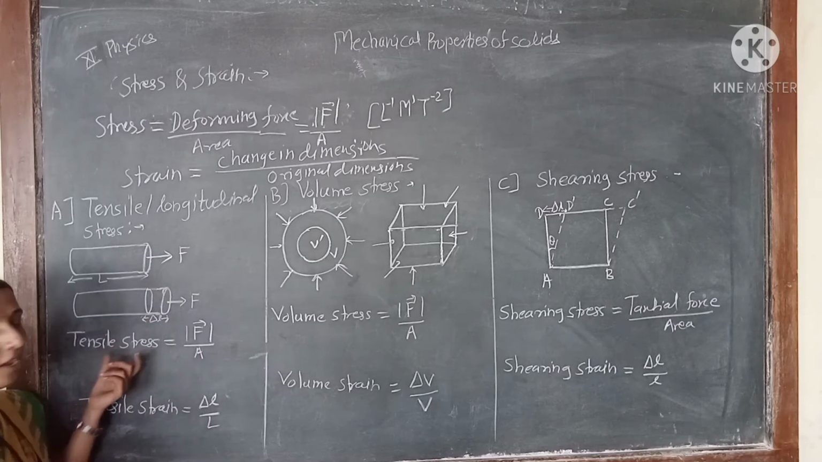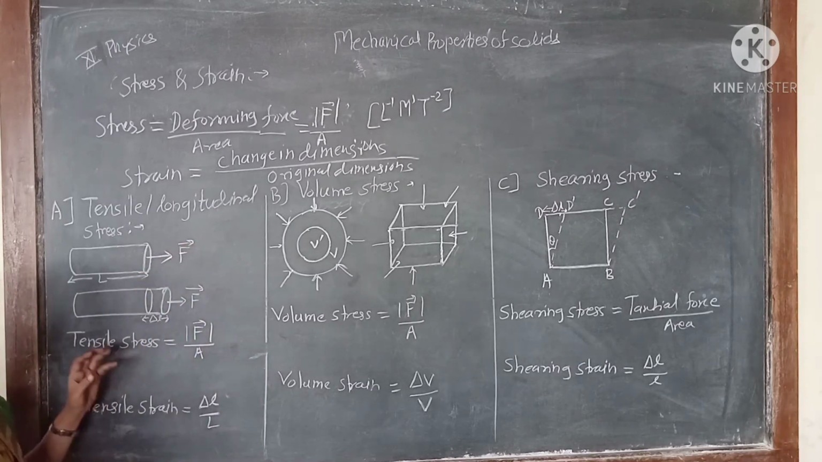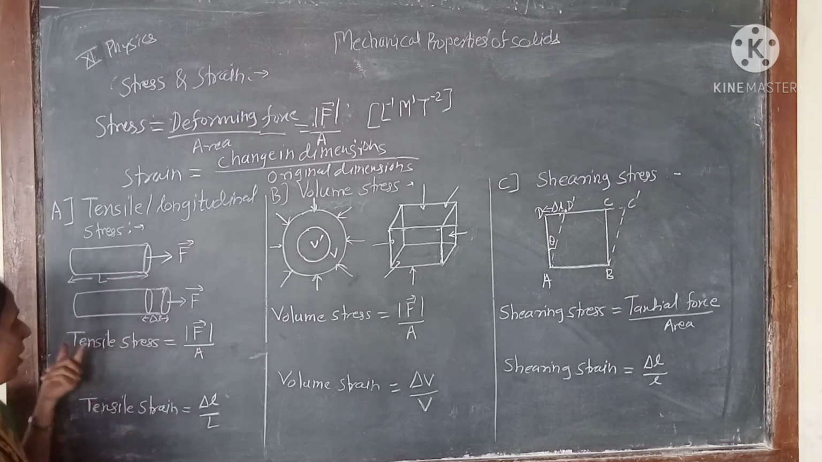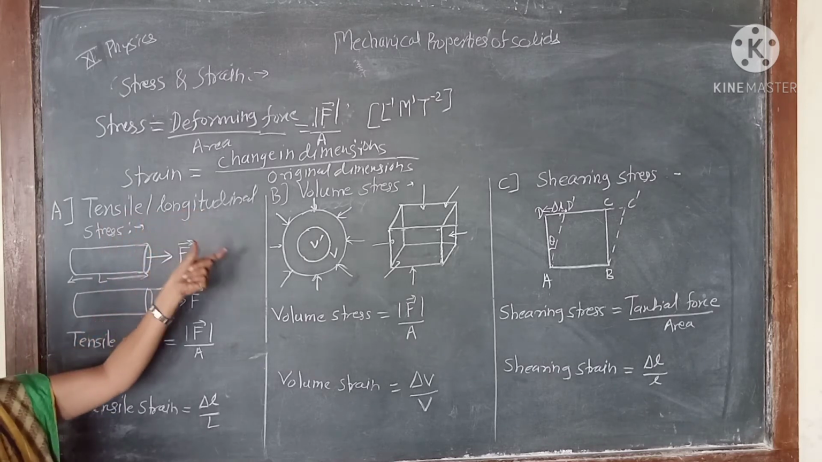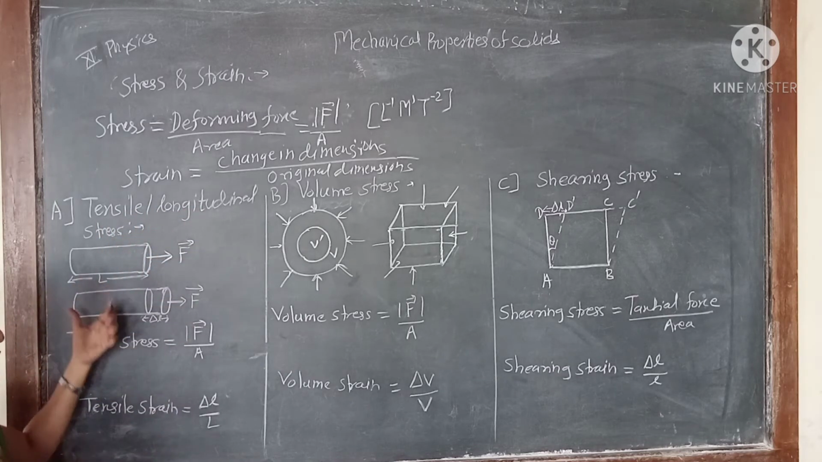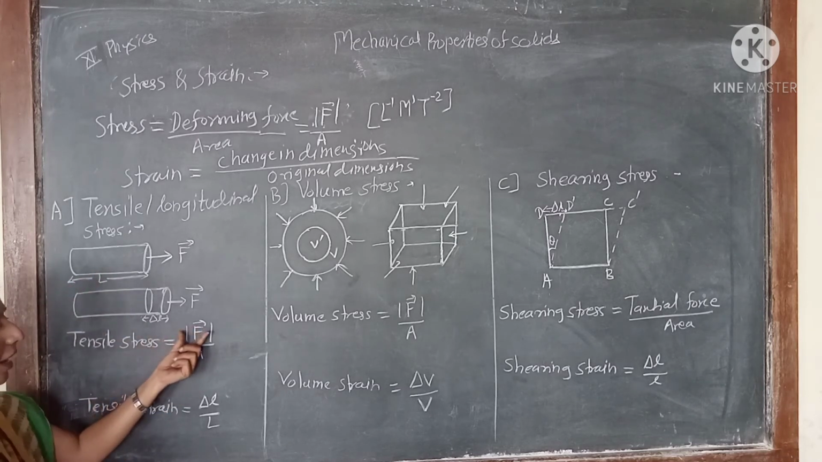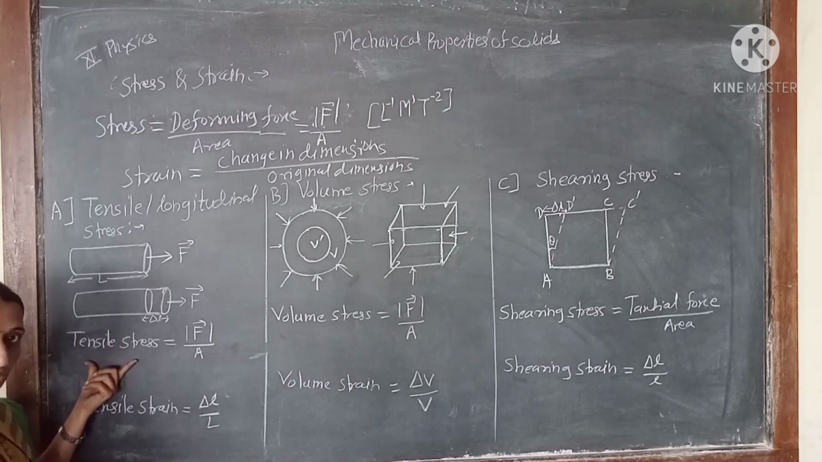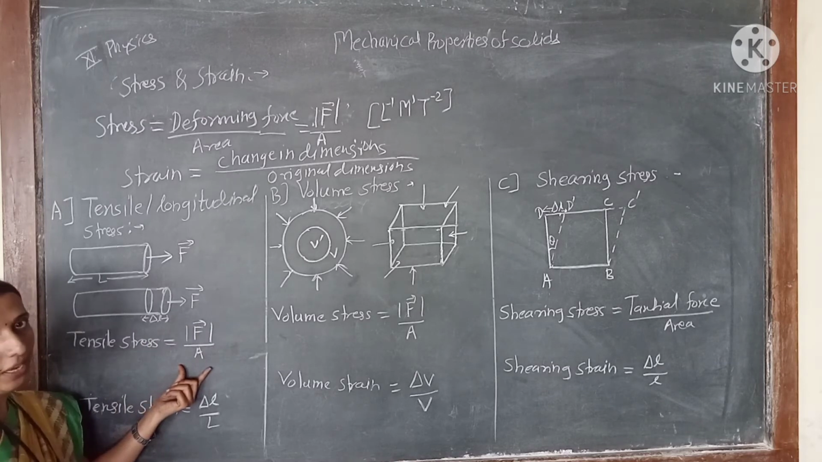So here we write, if the force F is applied on that wire in this direction, there is a change, that is delta X, then tensile stress is equal to, we know that stress means the deforming force per unit area. Here if we consider A is the area of this wire or rod and F is the force applied on the body, then tensile or longitudinal stress is equal to magnitude of force upon area.